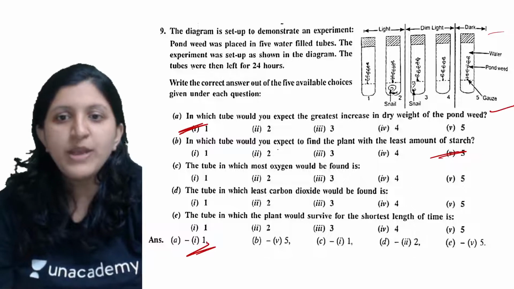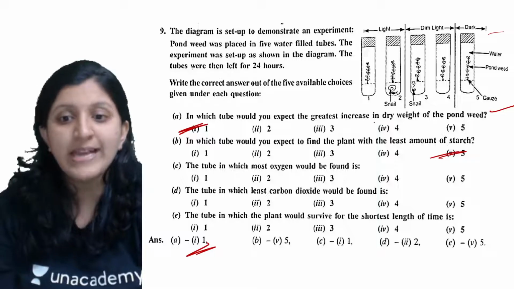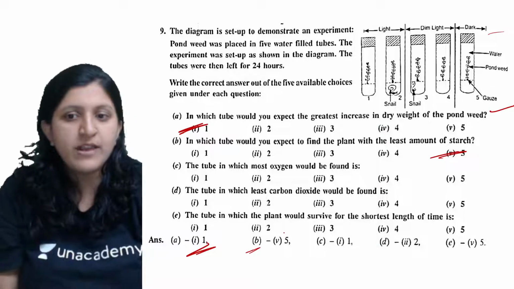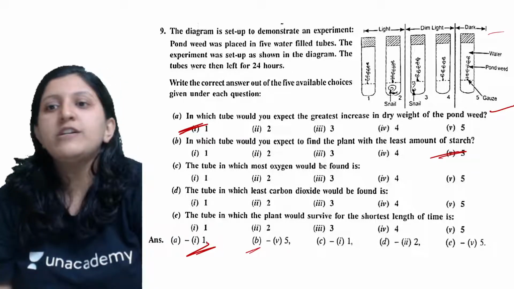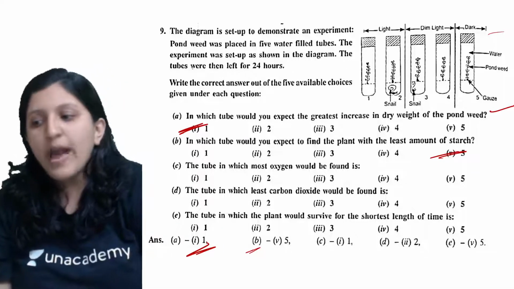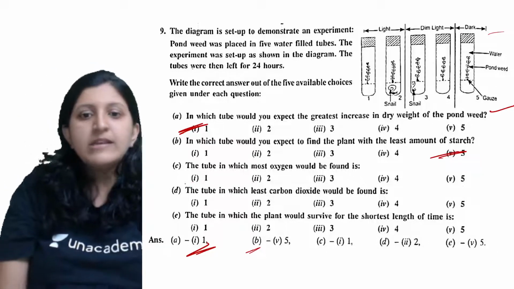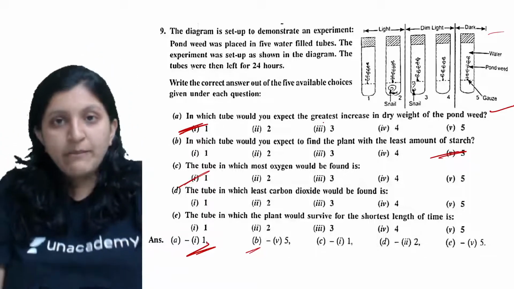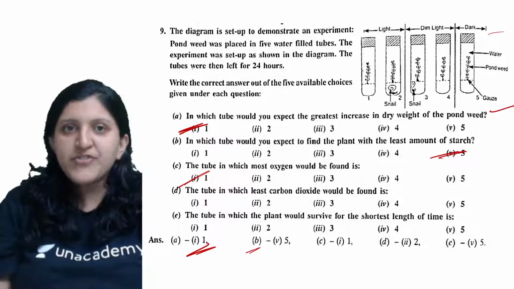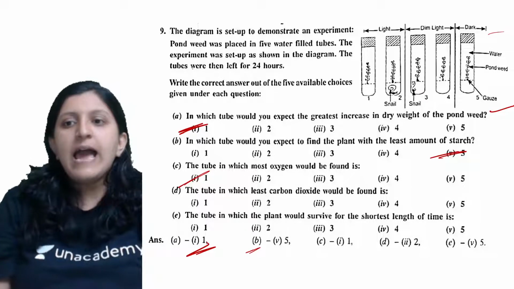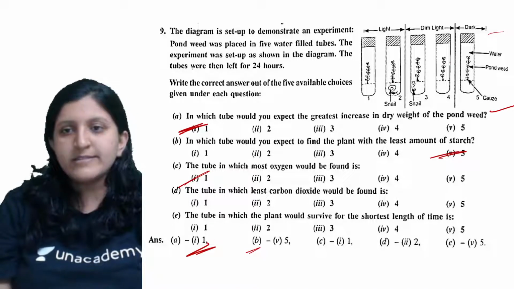Okay, and the tube in which most oxygen would be found is, so where exactly do you find it? This answer is also done, right? Here it is basically dim light. When we compare, you can find more oxygen here, and that's the reason this is the answer where you can find the maximum amount of oxygen, because if a snail is there, it will use up oxygen for respiration. And here there is very dim light, so very little photosynthesis occurs as compared to bright light.